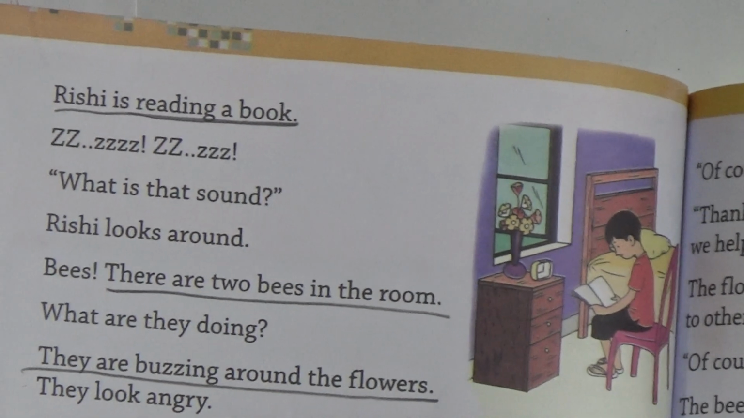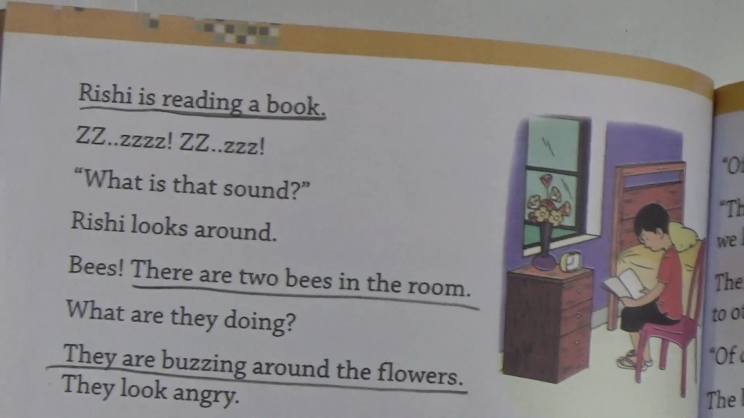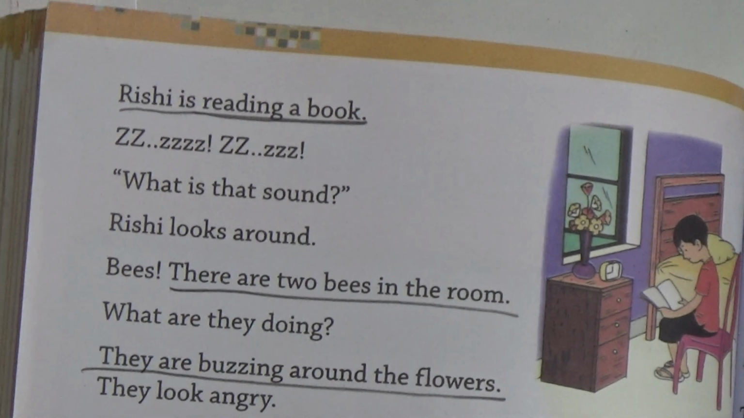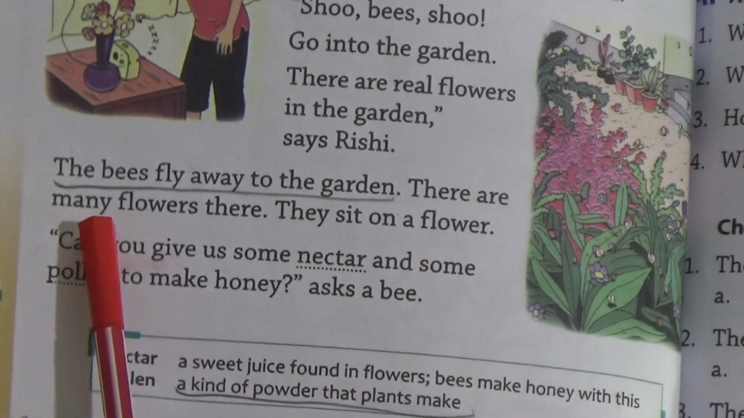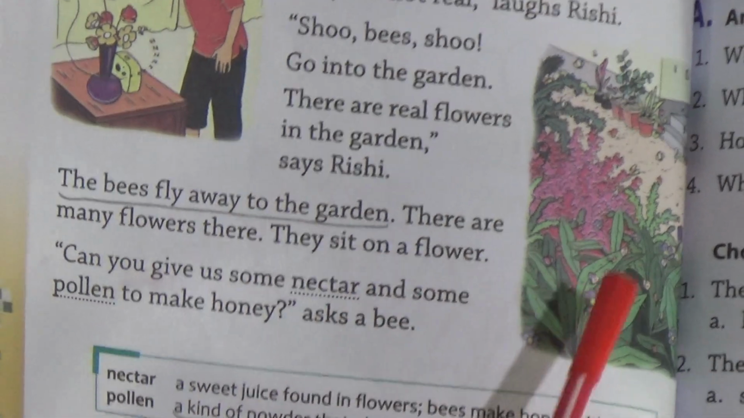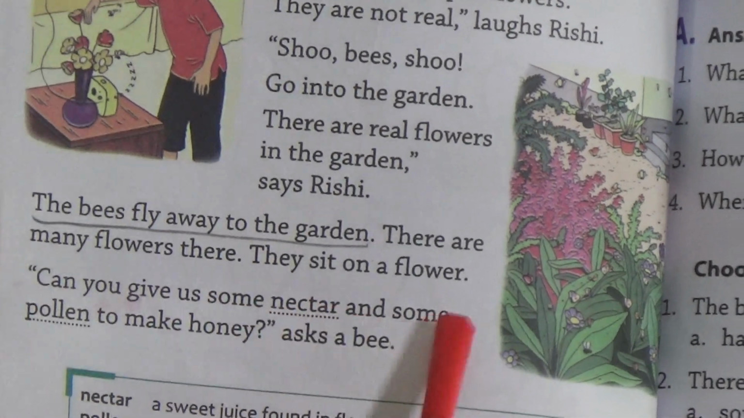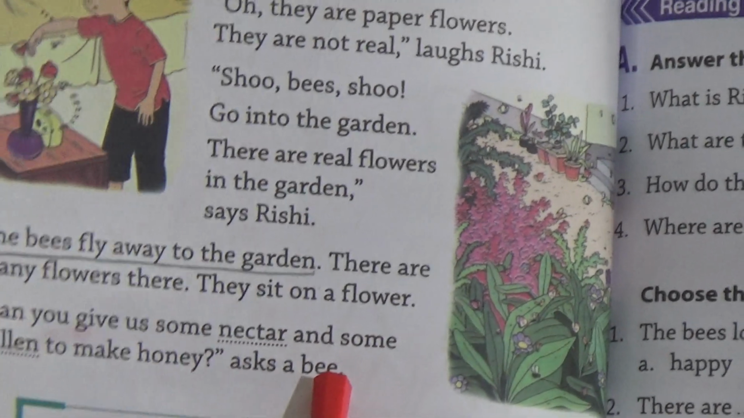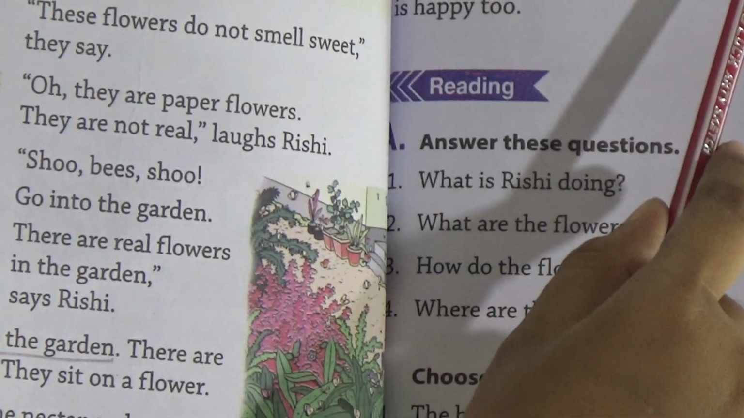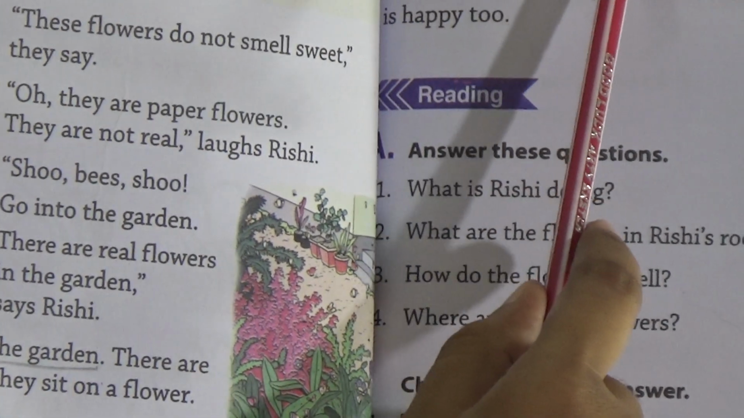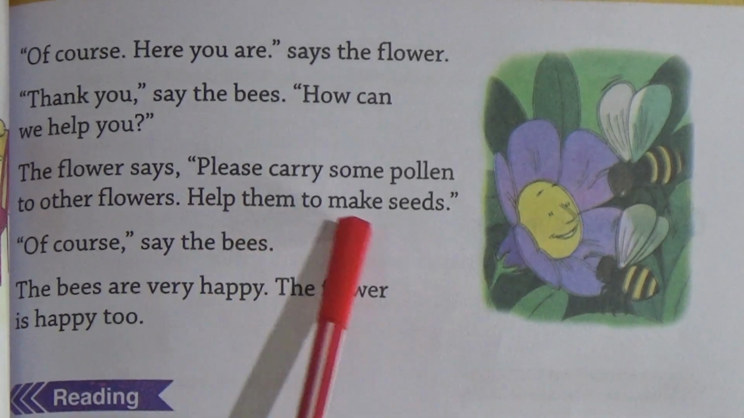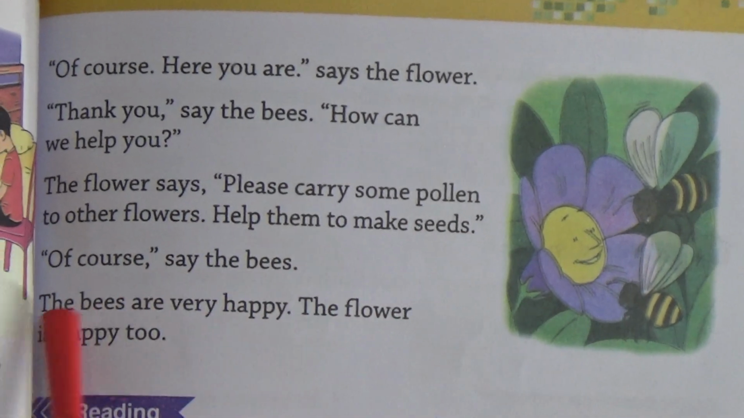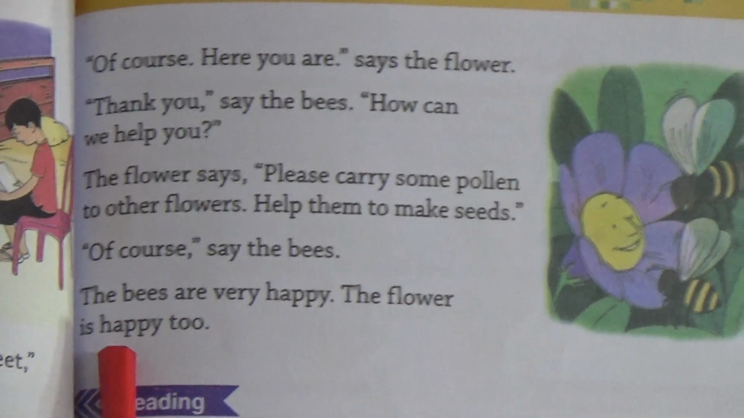Bees go into the garden. There are real flowers in the garden, says Rishi. The bees fly away to the garden. There are many flowers there. They sit on a flower. Can you give us some nectar and some pollen to make honey? asks a bee. Of course, here you are, says the flower. Thank you, say the bees. How can we help you? The flower says, please carry some pollen to other flowers. Help them to make seeds. Of course, say the bees. The bees are very happy. The flower is happy too.